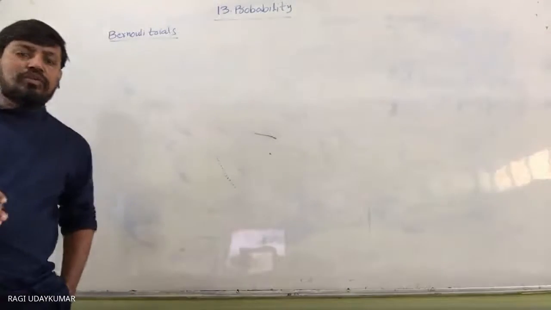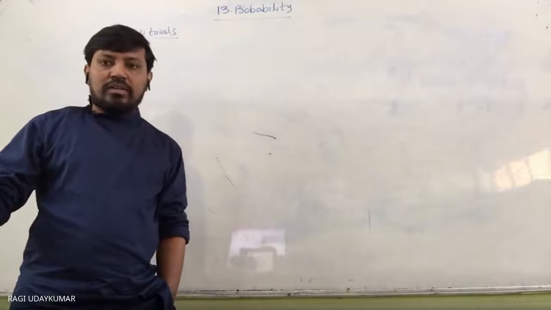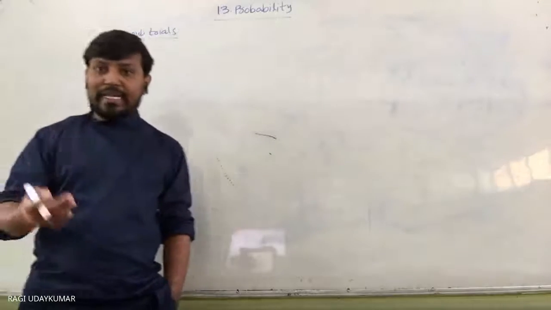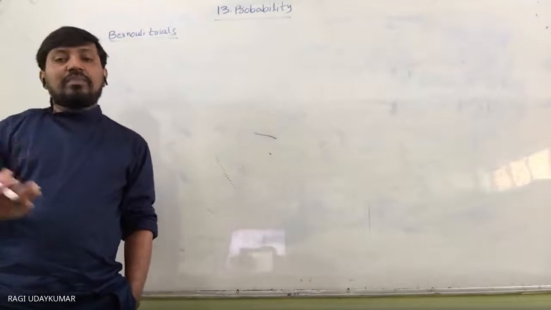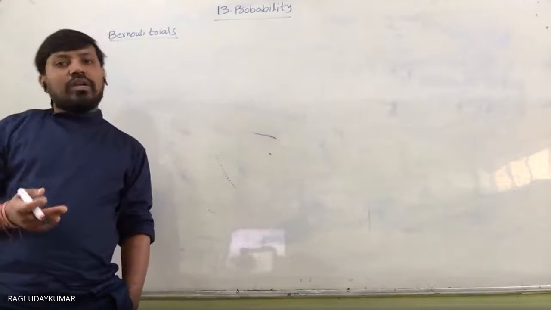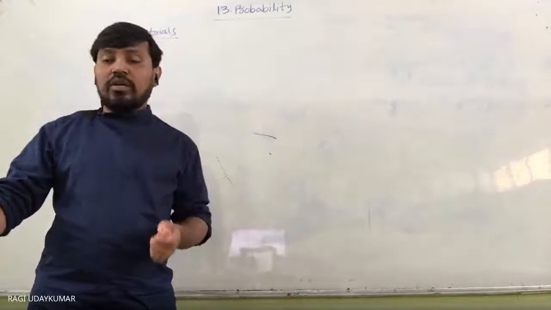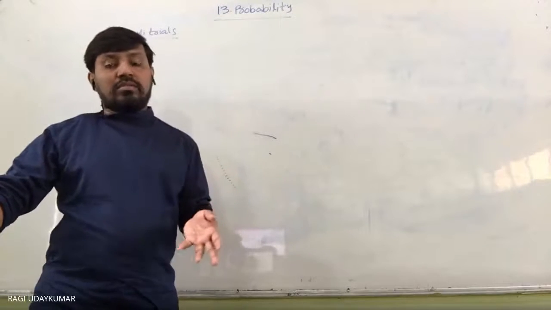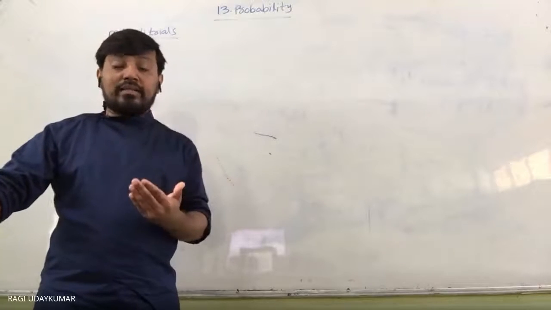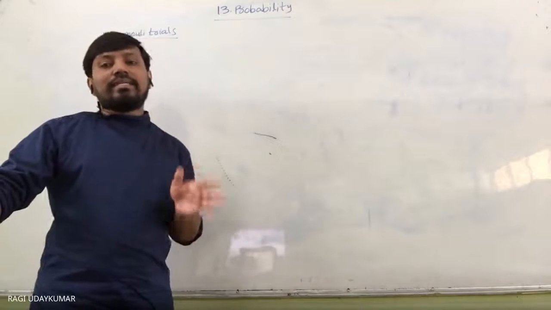A trial is nothing but a random experiment, like tossing a coin or throwing a die. If you do that experiment repeatedly, each experiment is called a trial. Suppose you are tossing a coin 4 times, tossing a coin 6 times, or throwing a die 12 times. Each time you do that random experiment is called a trial.